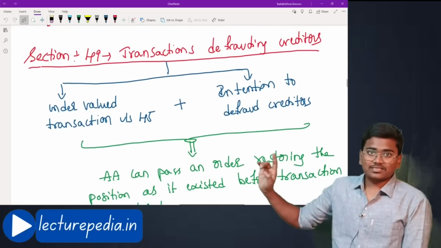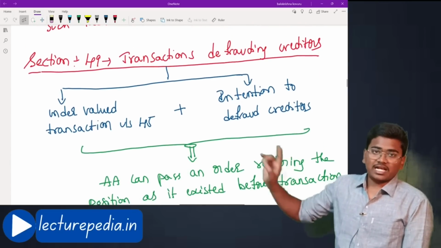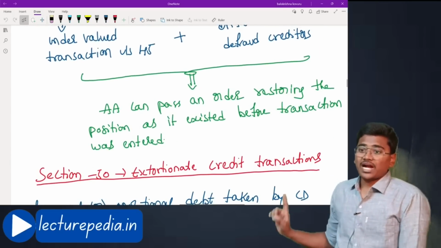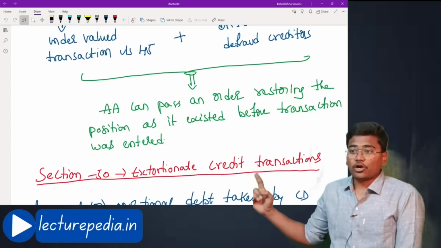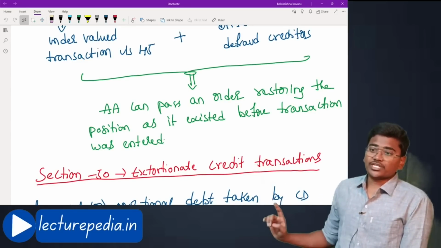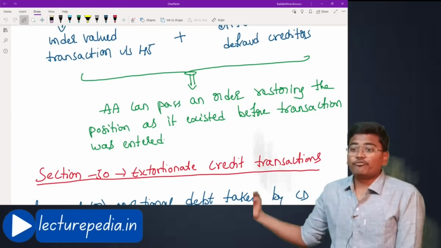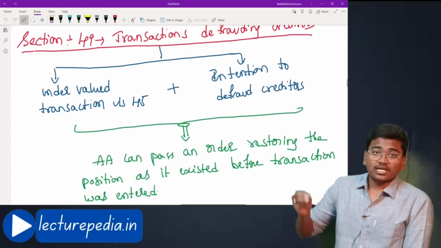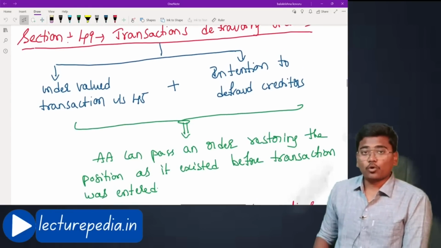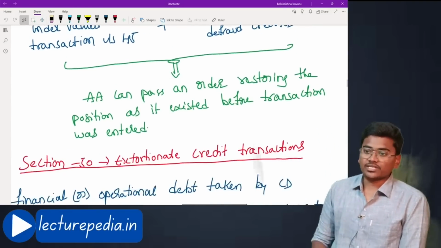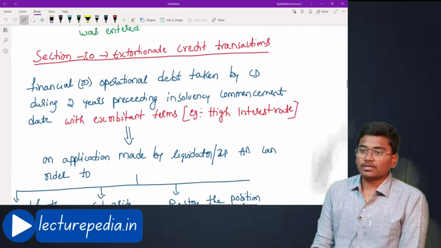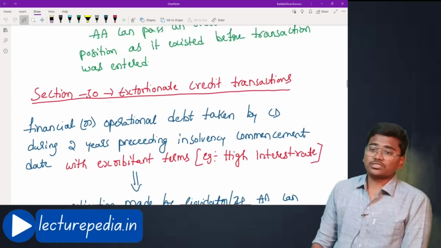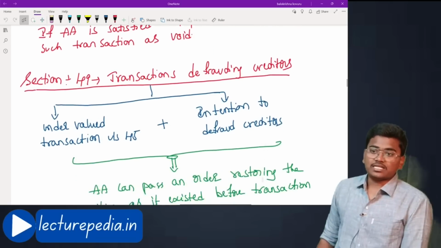Now, against these transactions defrauding creditors, the adjudicating authority can pass an order restoring the position as it existed before the transaction was entered. The adjudicating authority can declare such a transaction also as void. Hope that is clear. Next, that was the third type of avoidance transaction.